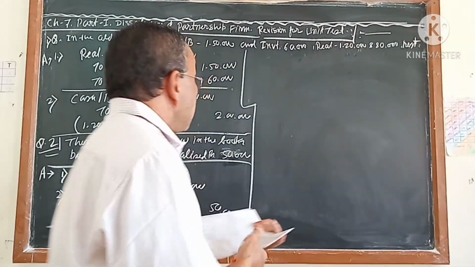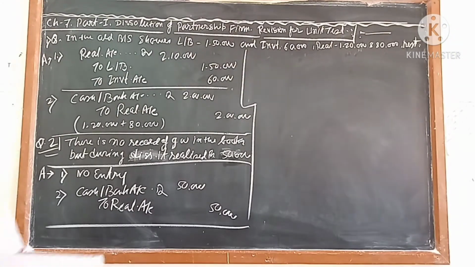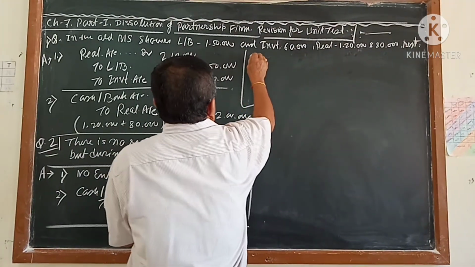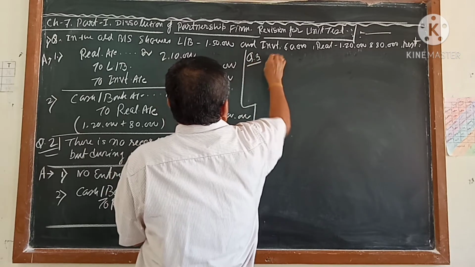Next is coming the third one. The goodwill of the firm is recorded at 60,000. Where am I writing? Question 3.